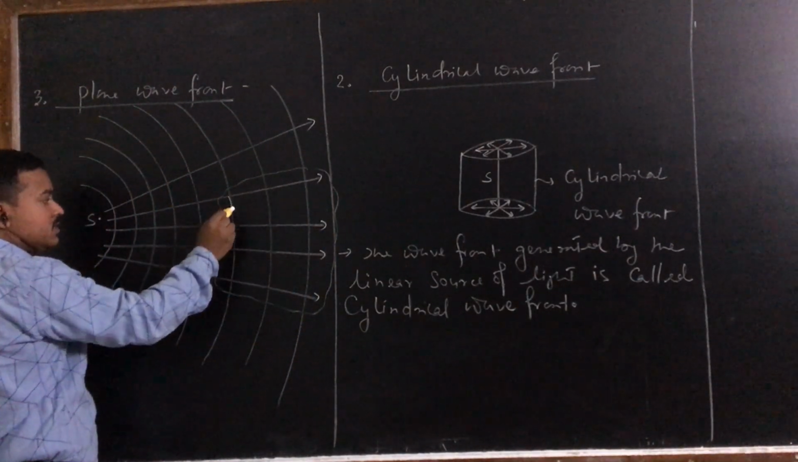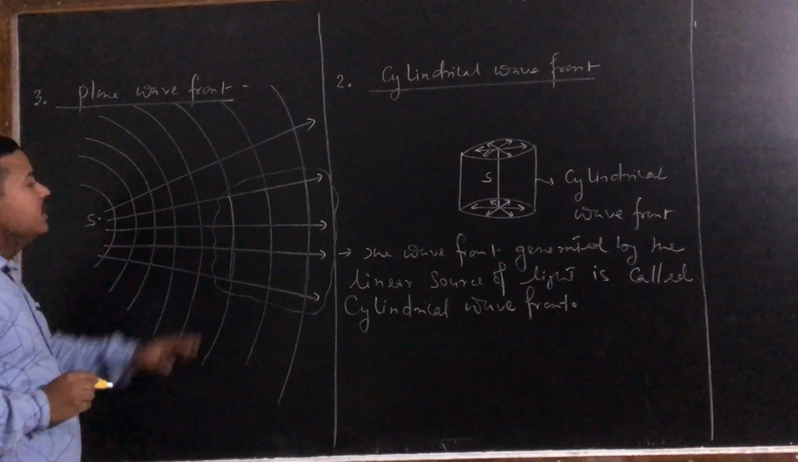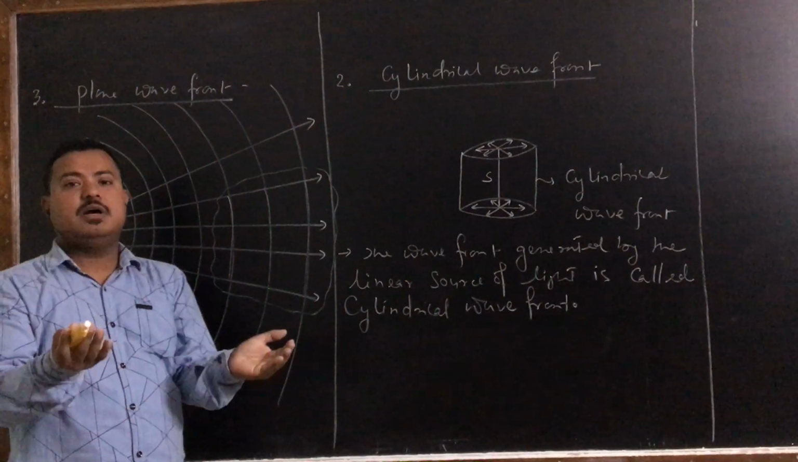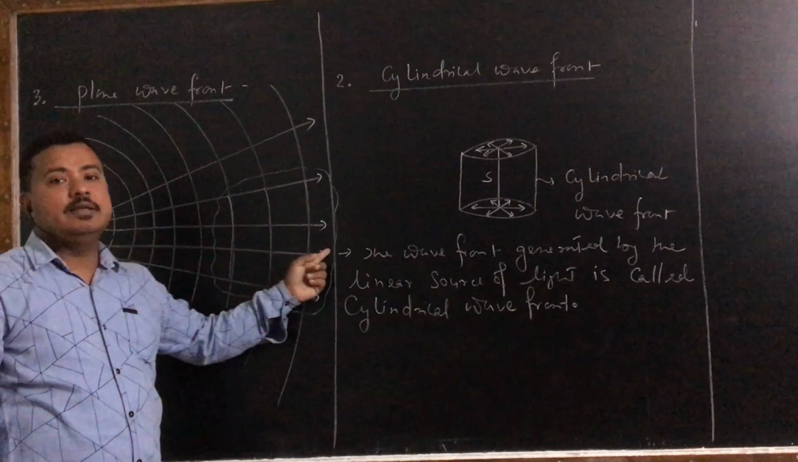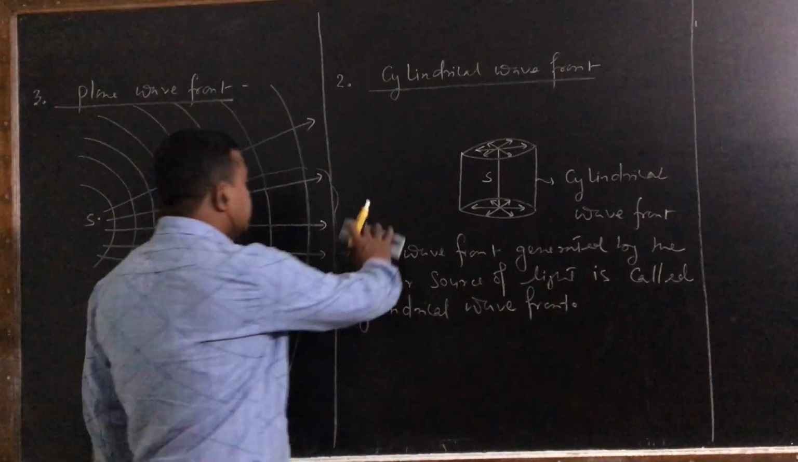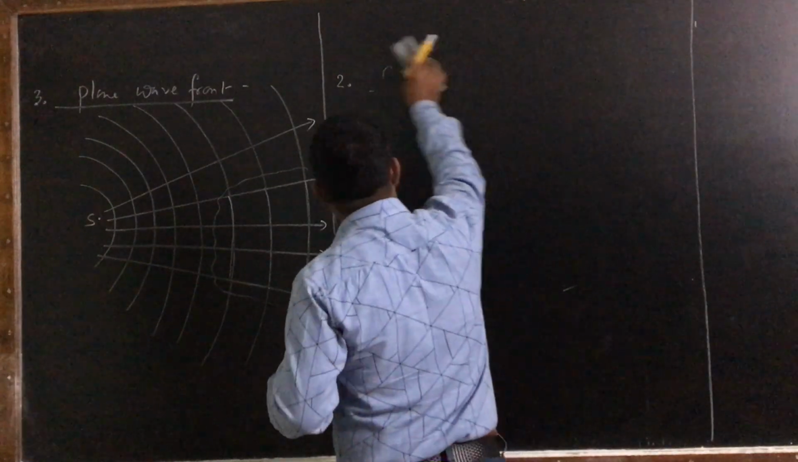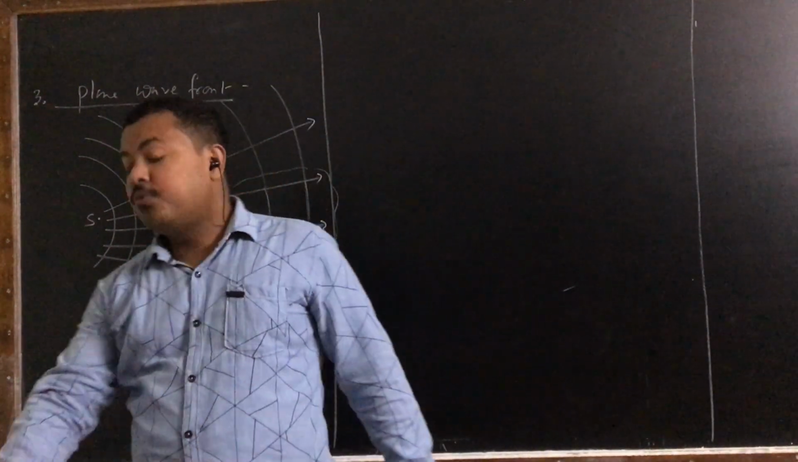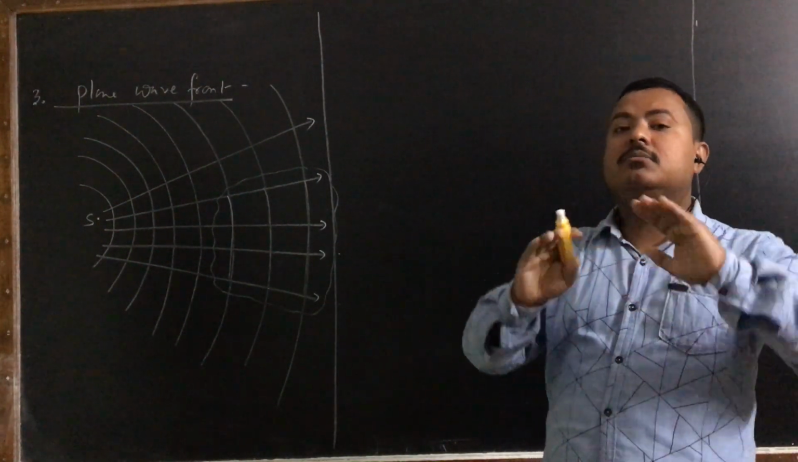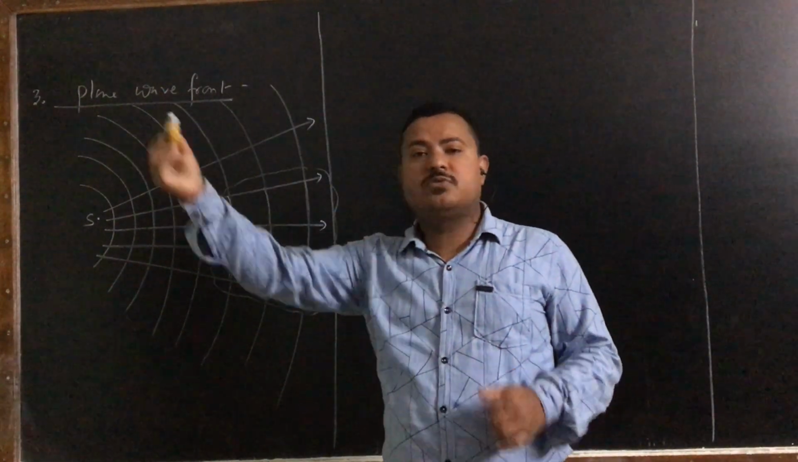Now if you take a part of this spherical wavefront, you see this part looks like parallel straight lines, because it is a part of a very big sphere. If we take the part of a very big sphere, it looks like straight lines. These are called plane wavefront. So if we go to a large, infinite distance from a point source or a linear source, the wavefront appears to be plane. These are nothing but part of spherical or cylindrical wavefront at a very large distance from the source.